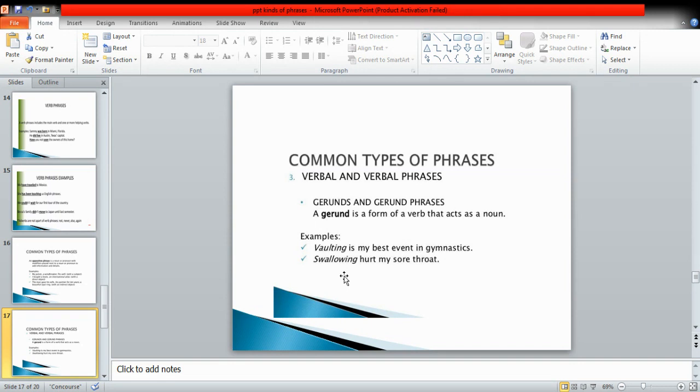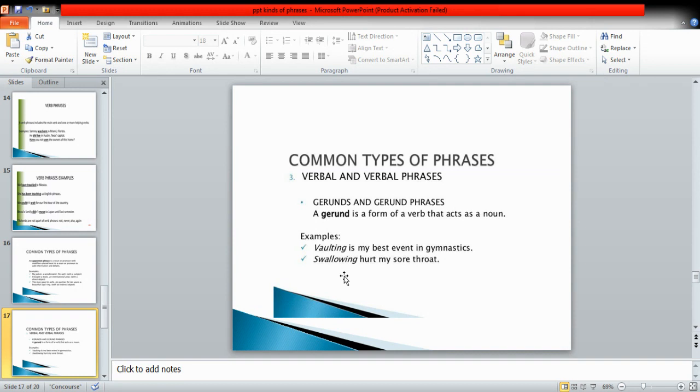On the other hand, gerund acts as a noun and tells us the name of the activity in the sentence. Like, vaulting is my best event in gymnastics. Vaulting is acting as a gerund over here because it is acting as a noun.